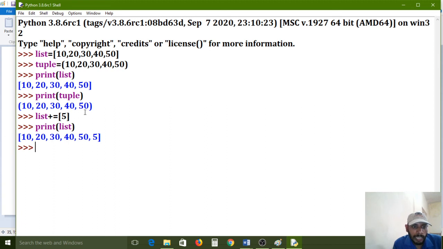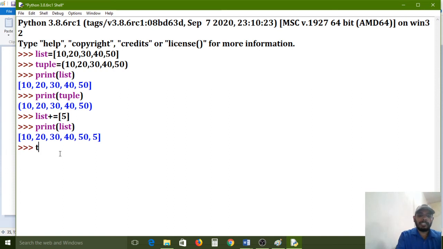Don't confuse here. Here I am adding one element, but the index value I haven't defined now. So that's why it has added at the last index. So here, actually the list has updated. That predefined list has got 5 elements: 10, 20, 30, 40, 50. It has 5 elements, but a 6th element it can also accept.